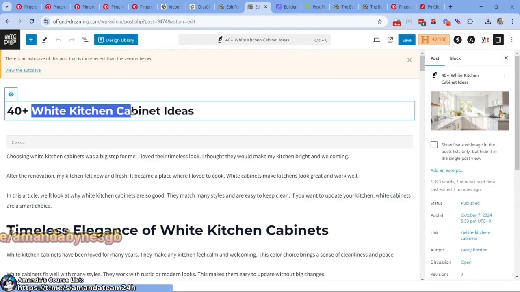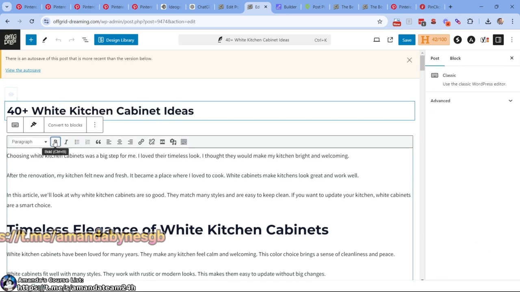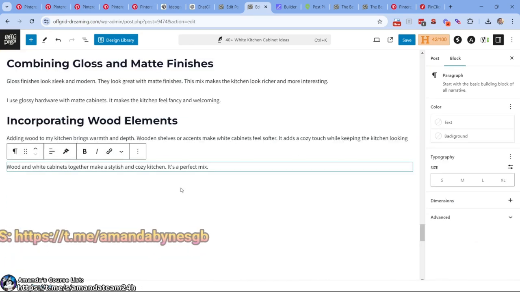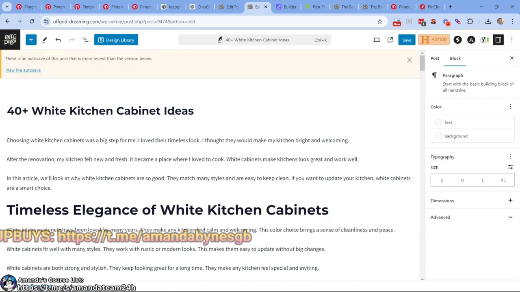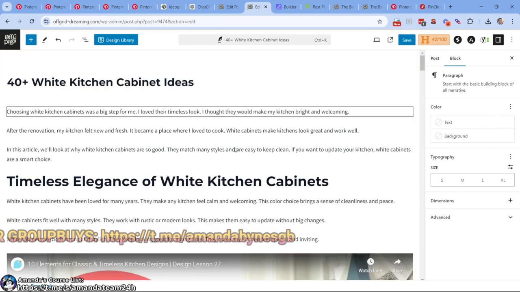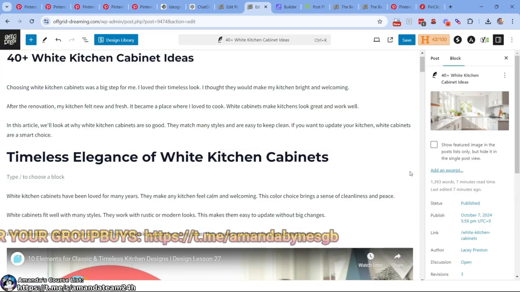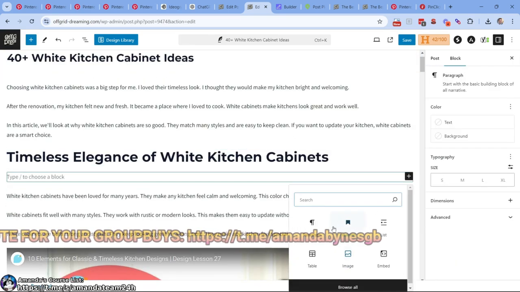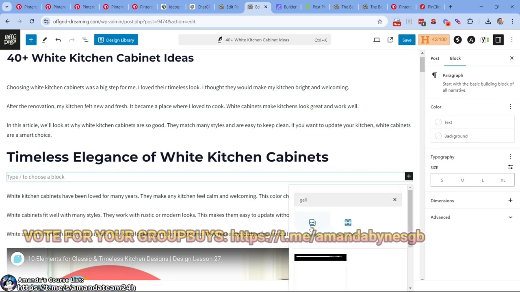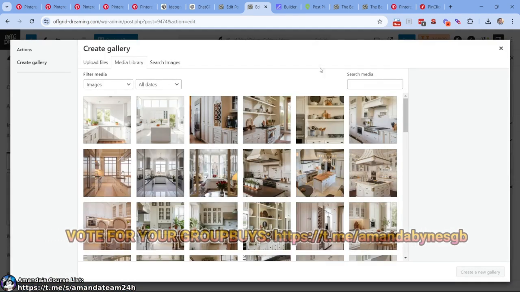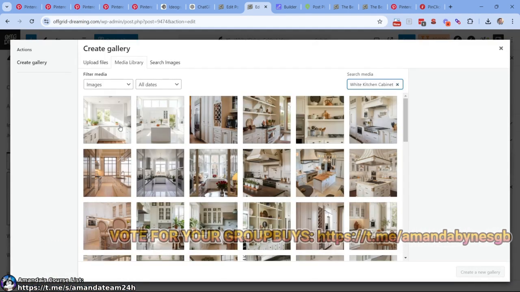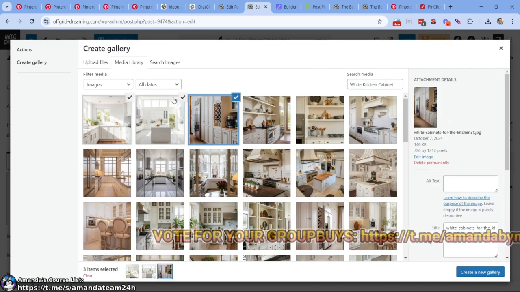There's a reason why we're pretty methodical about naming these things in a certain manner. So when I come here and go to gallery, I'm going to find gallery, right? Come to media library. I'm going to type in white kitchen cabinet, and I should be able to just click on the ones that I like.